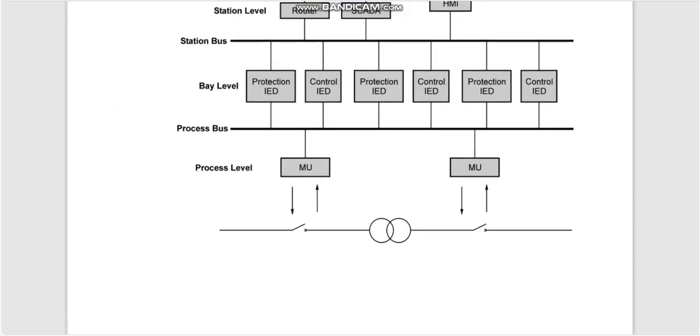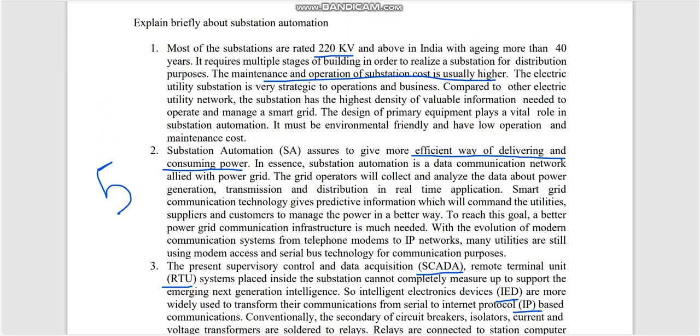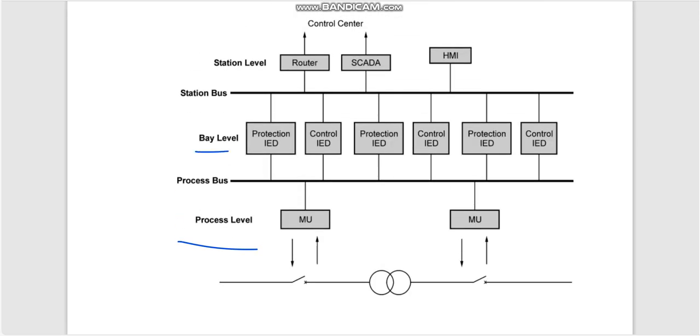Okay, next we are going to explain the levels in substation automation. There are 3 levels, that is process level, bay level and station level. You have to draw the diagram and explain the process level. In the process level, we use a measuring unit. You have to explain the purpose of the measuring unit.